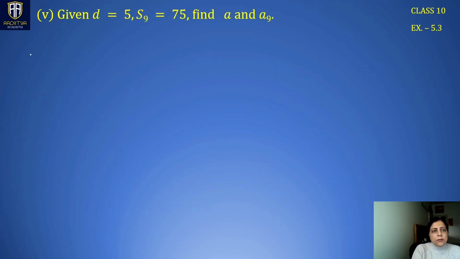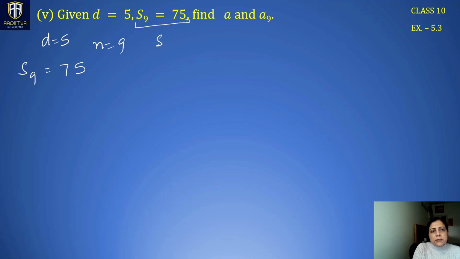The fifth part: d is 5. The sum of 9 terms is 75. S9 is 75, so n is 9.